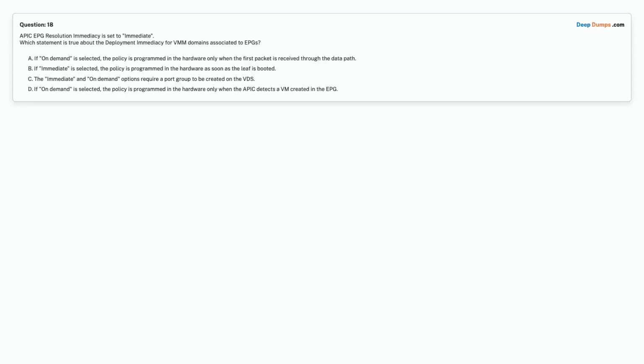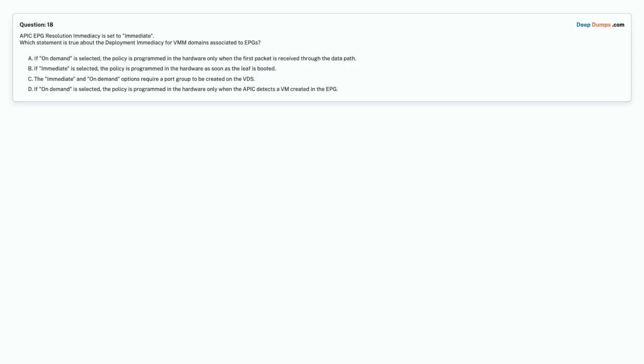Question 18. An APIC EPG resolution immediacy is set to immediate. Which statement is true about the deployment immediacy for VMM domains associated to EPGs? Option A. If on-demand is selected, the policy is programmed in the hardware only when the first packet is received through the data path. Option B. If immediate is selected, the policy is programmed in the hardware as soon as the leaf is booted.